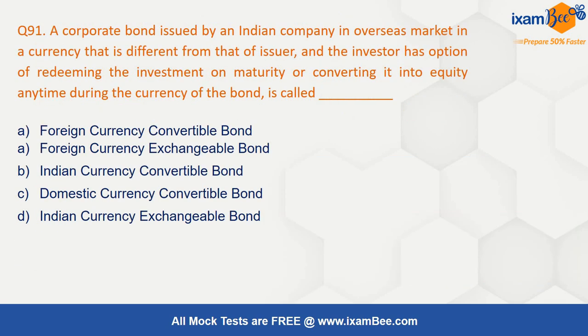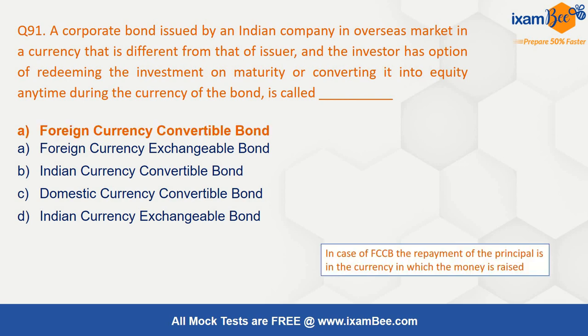A corporate bond issued by an Indian company in the overseas market in a currency that is different from that of the issuer, where the investor has an option to redeem the investment on maturity or convert it into equity any time during the life of the bond, is called that. So here the issuer currency is say rupee, and it is issued in say the US market in USD. Suppose there is an investor from America, in which currency can that investor redeem the money?